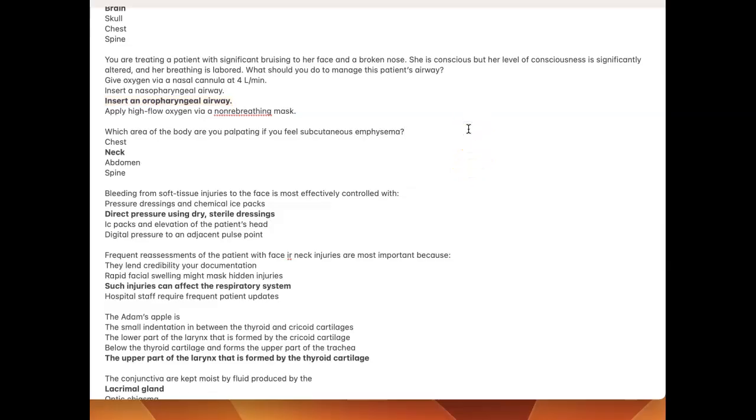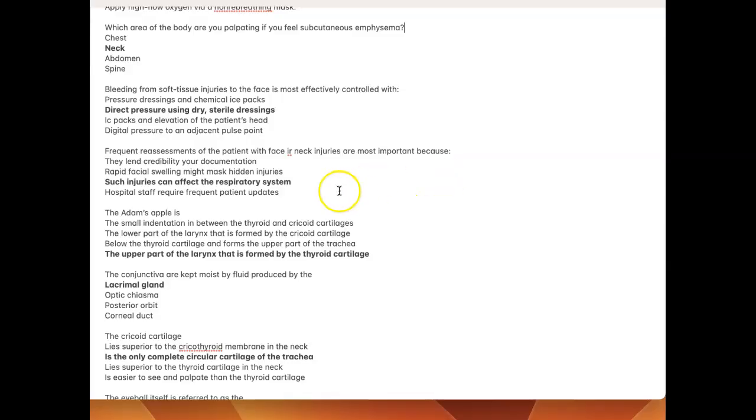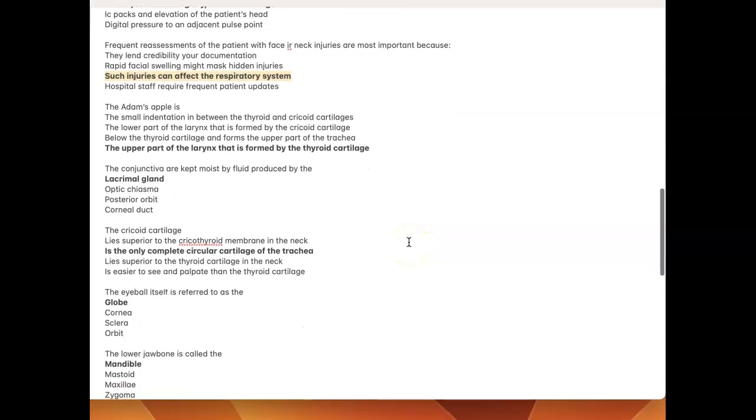Neck. Bleeding from soft tissue injuries to the face is most effectively controlled with direct pressure using dry sterile dressings. Frequent reassessments of the patient with face or neck injuries are most important because such injuries can affect the respiratory system. The Adam's apple is the part of the larynx that is formed by the thyroid cartilage.